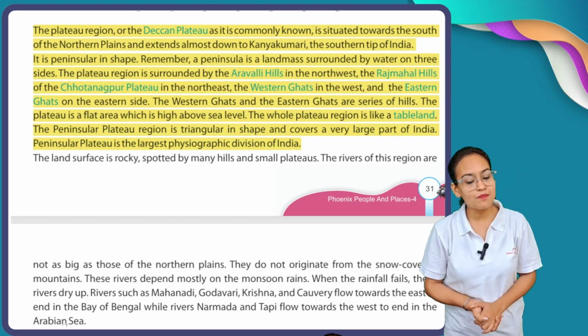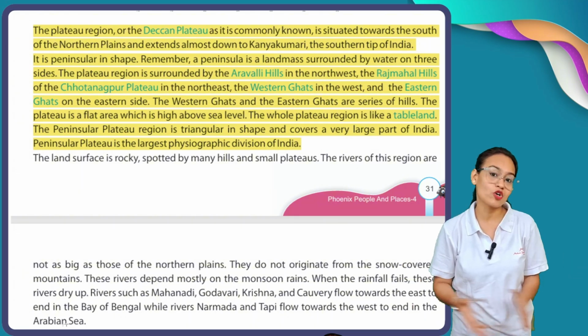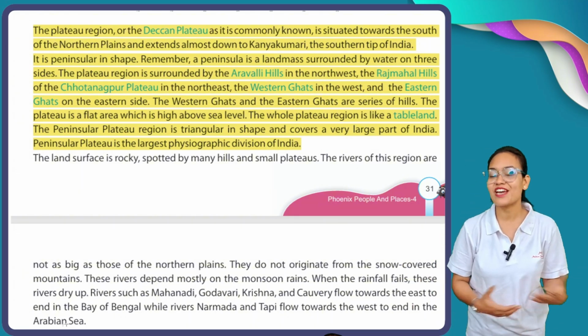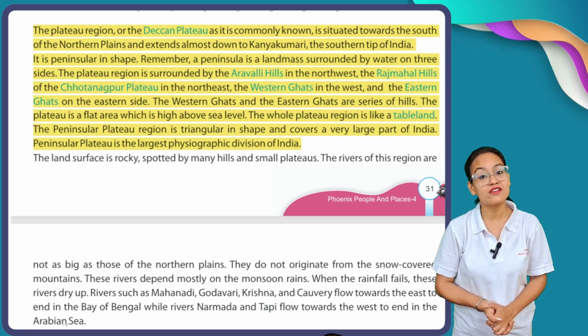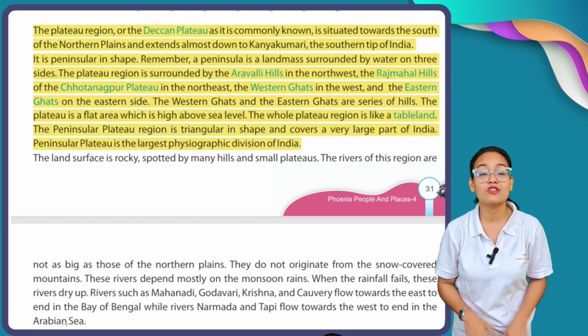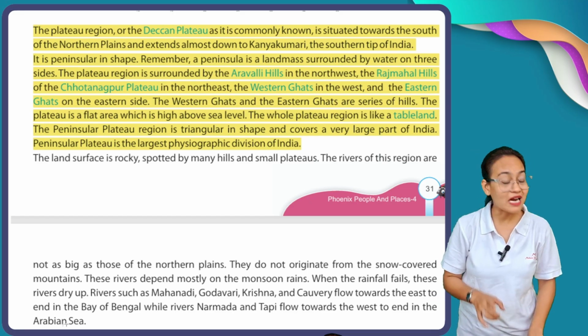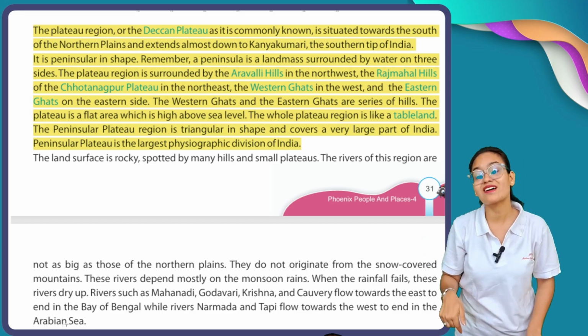The Peninsular Plateau region is triangular in shape and covers a very large part of India. So, my dear students, if anyone asks you which physical feature or natural feature of India covers the most part of India, it is our Deccan Plateau. Because the Deccan Plateau starts from the south of the northern plain and is stretched towards Kanyakumari.